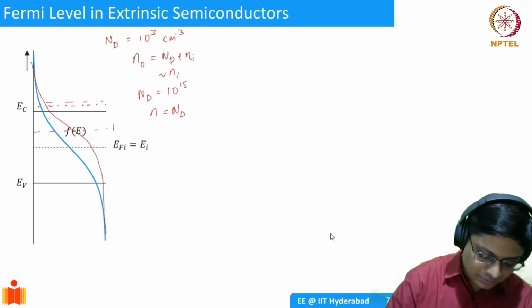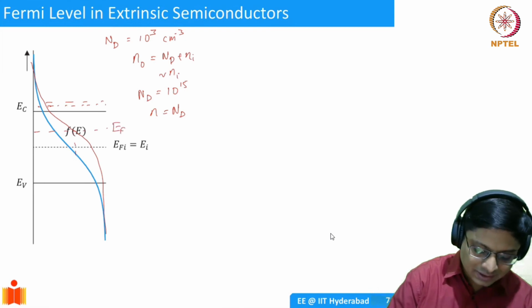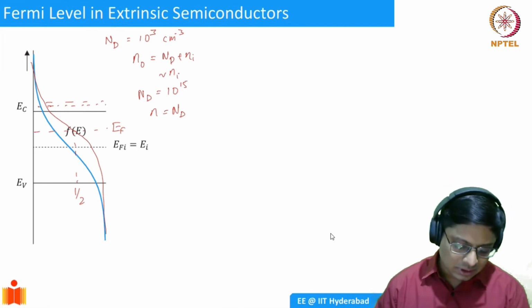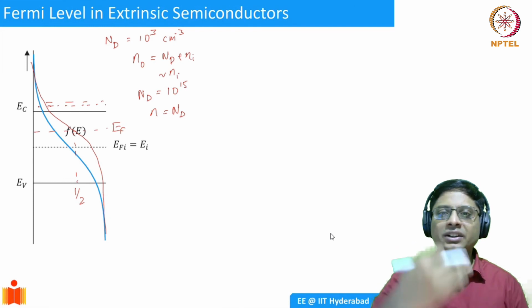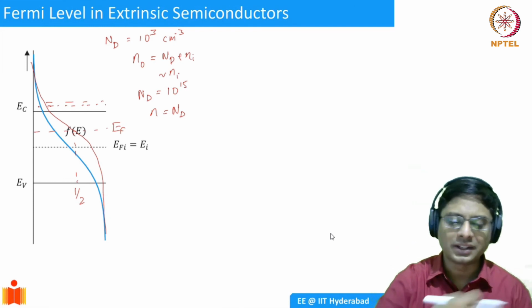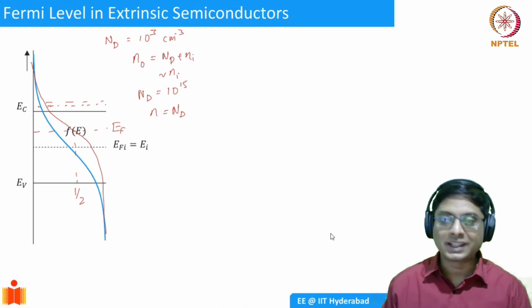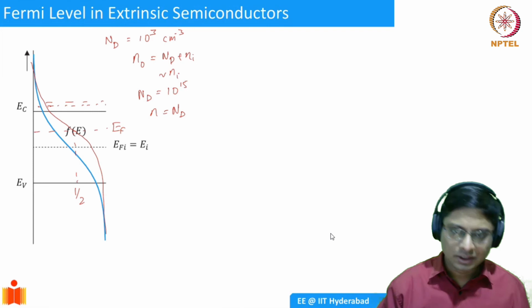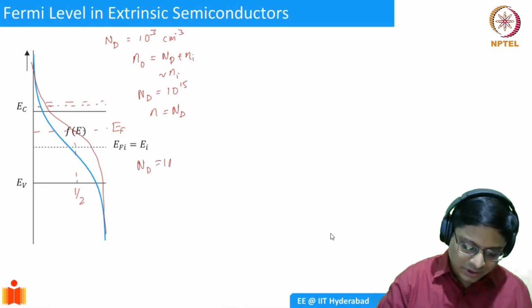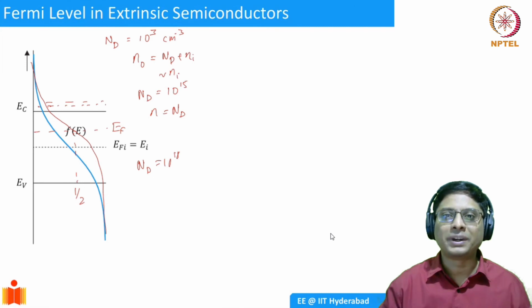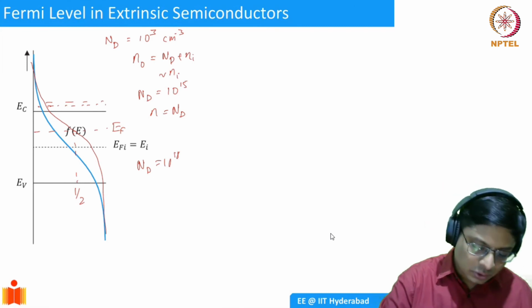so that EF, which is defined as the energy at which the probability is half, is what you need to care about. Since more electrons have been introduced in the conduction band, the EF has to go higher, towards EC. What if you introduce ND equal to 10 power 18, increasing the number of dopants? Then EF is going to go further higher.